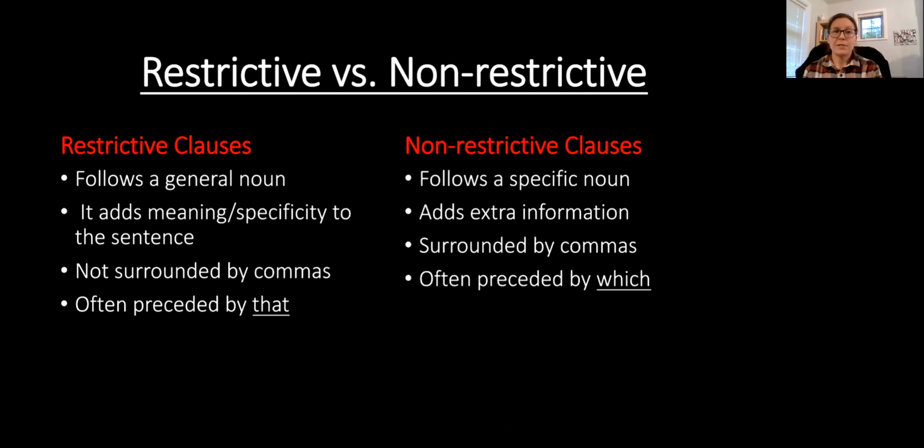Again, I can go over this. Restrictive clauses follow a general noun. They add meaning to a sentence. They're not surrounded by commas and are often preceded by that. Non-restrictive clauses follow a specific noun. They add extra information. They are surrounded by commas and are often preceded by which.